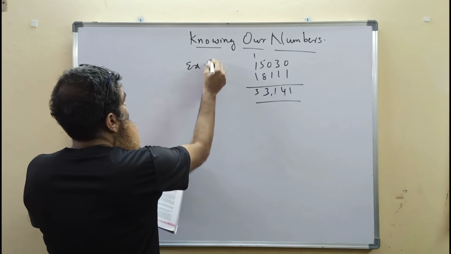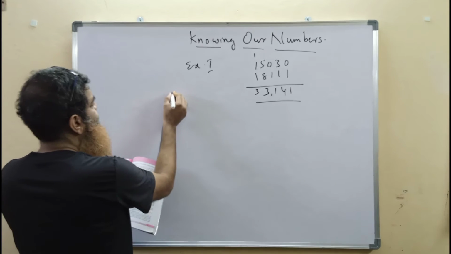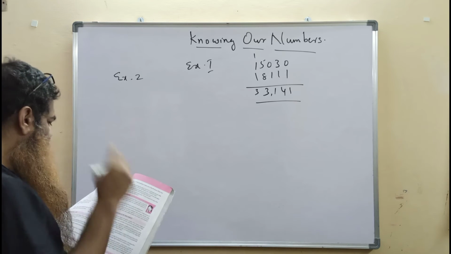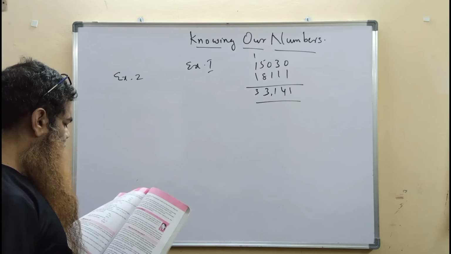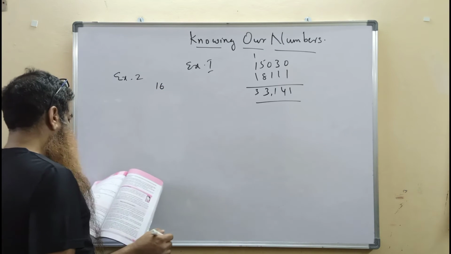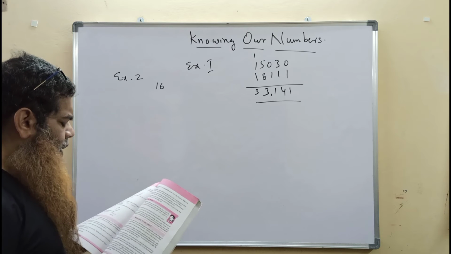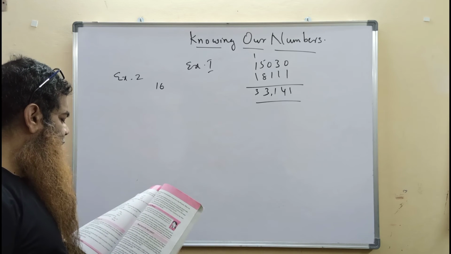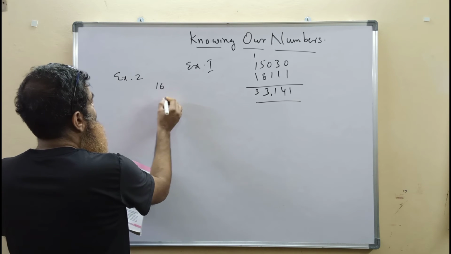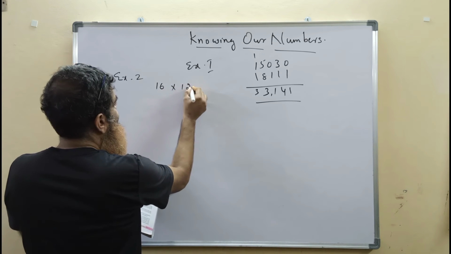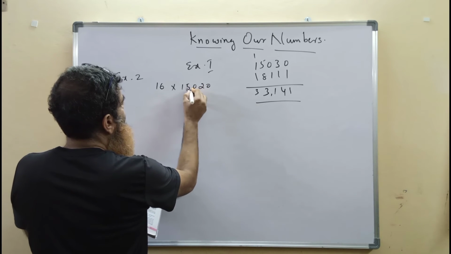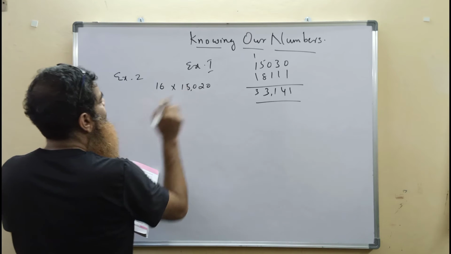This is example 1. Second example: a newspaper is published every day. It contains 16 pages. Every day, 15,020 copies are printed. So how many pages are printed in a day?